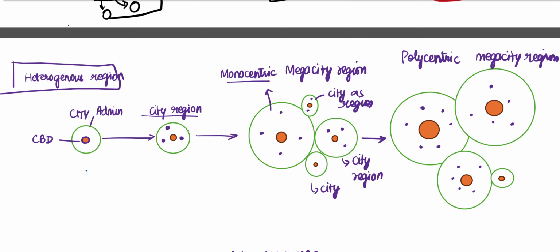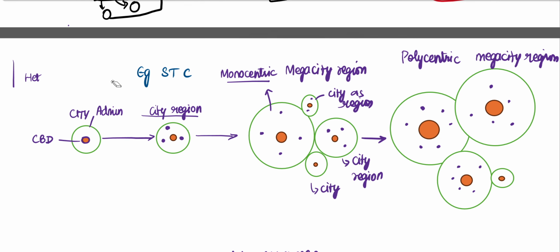You can use this diagram as an example for the space-time continuum, right? You can also use this diagram for the space-time continuum. Let's say this is the 1950s, 1990s, 2020. This is the future, 2027. Okay, you have to write this. How the city grows from city region to mega city.